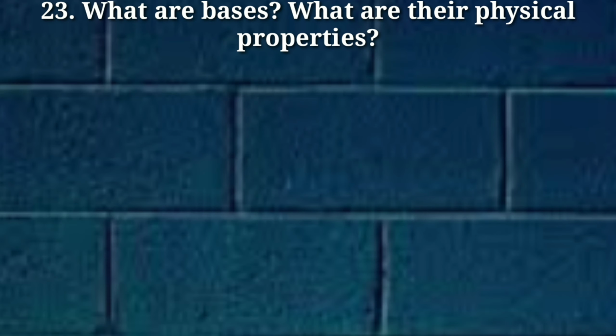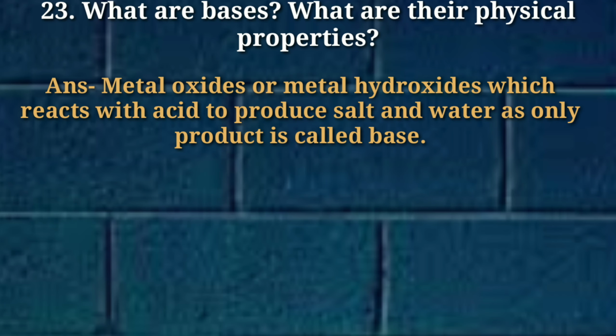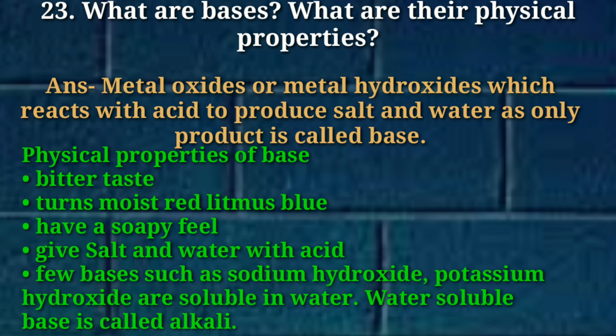The next question, what are bases? What are their physical properties? So first let us define what is base. Metal oxide or metal hydroxide which reacts with acid to produce salt and water as the only product is called base.